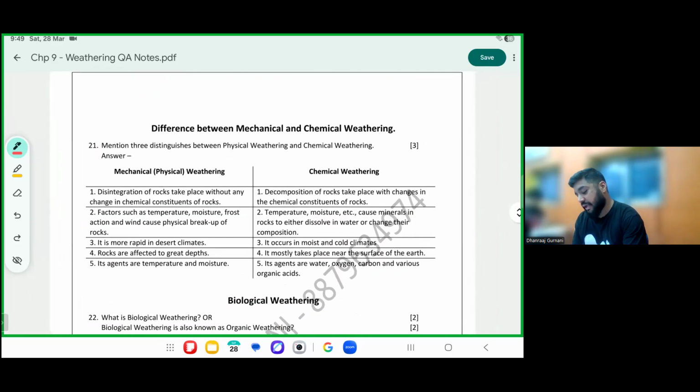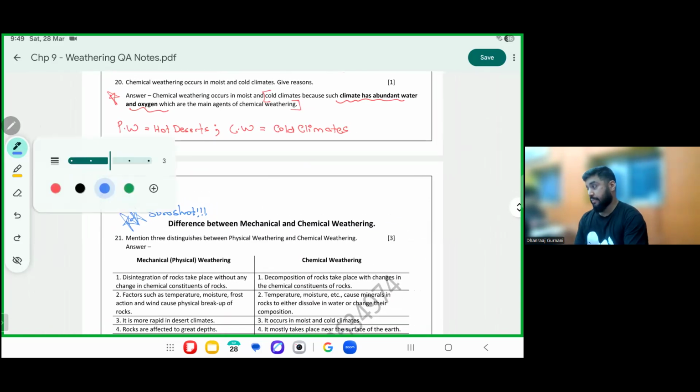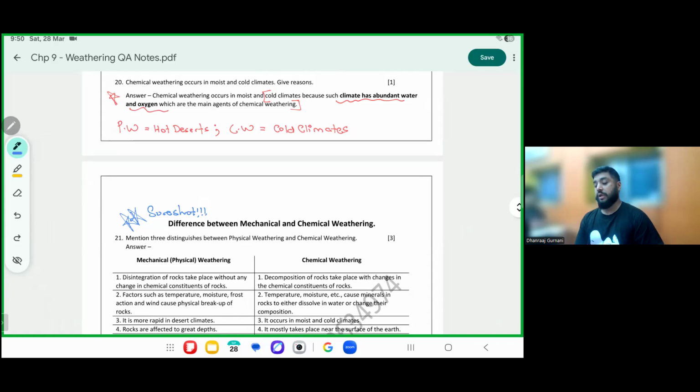Difference, very important table. Every year this table comes for sure. One second. Done?